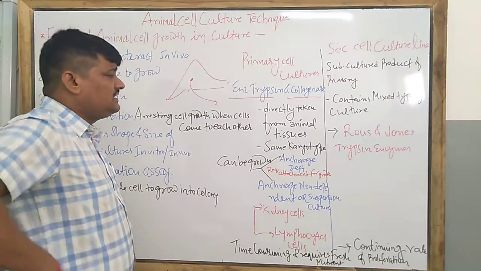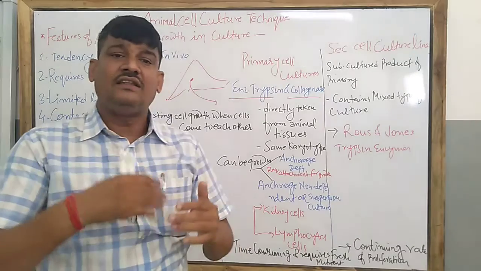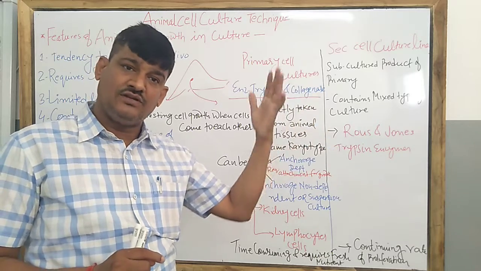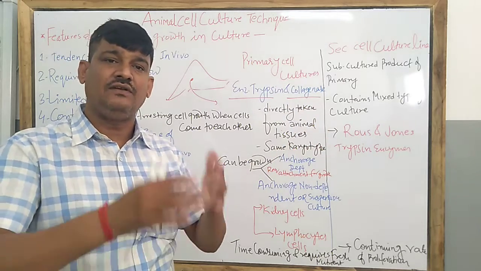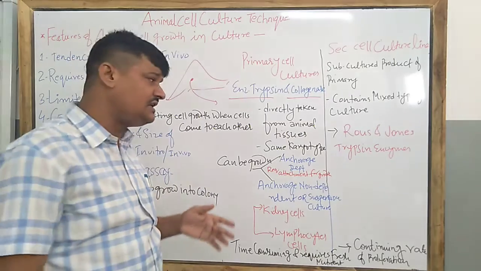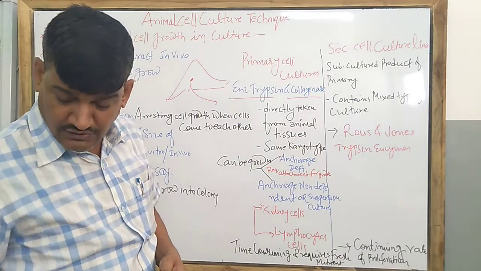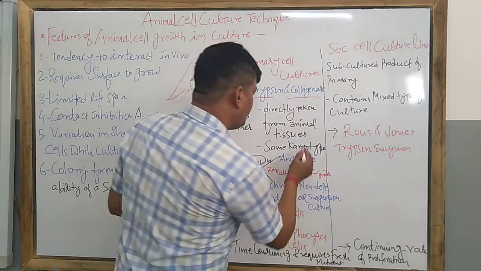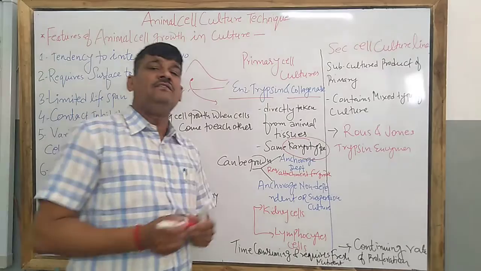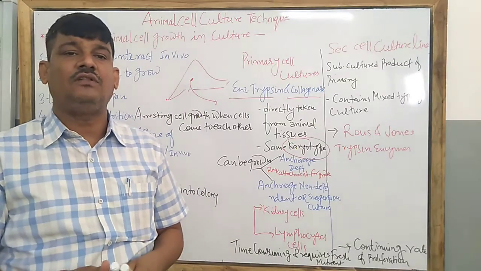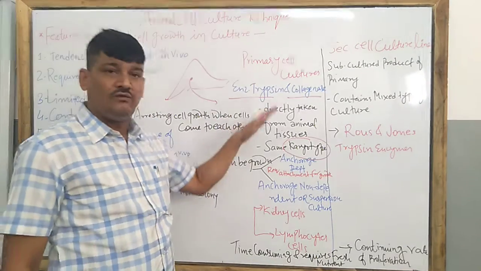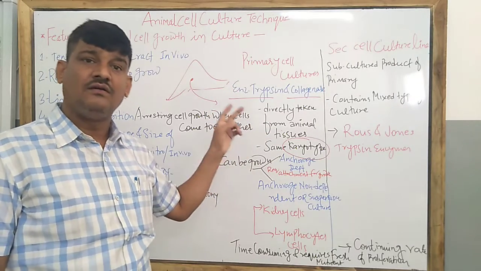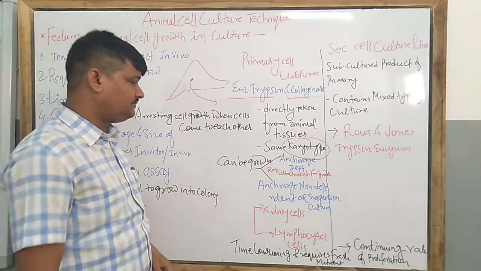This primary cell culture has another feature: it is the cell culture taken from tissues and kept in a laboratory medium, that is, in vitro culture, and it has the same karyotype. Do you know the meaning of the same karyotype? The same karyotype means the chromosome number, shape and size will be identical. So the karyotype in the primary culture is the same as in the original organism or tissue.